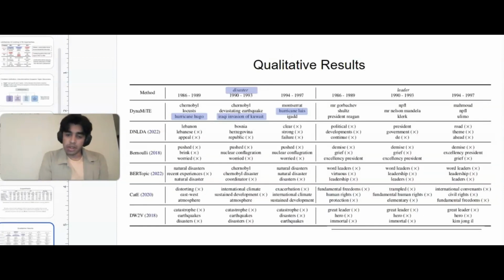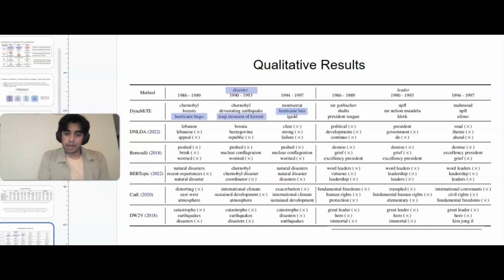Here I also have some qualitative results that I wanted to point out. With our DynaMiTE framework, I have highlighted here the example of disaster, which was in one of our datasets. We find that DynaMiTE is able to extract very informative terms like Hurricane Hugo and Iraqi invasion of Kuwait, which are very uniquely related to the term disaster.